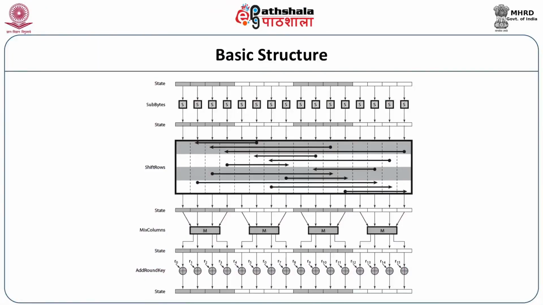For you to visualize, I have shown you the diagram. There are states, then substitute bytes, so you end up in a new state. Then shift rows are performed again. The input comes into the new state. Then mix columns are applied. Again we get a new state. Then add round keys, and then we end up in the new state.